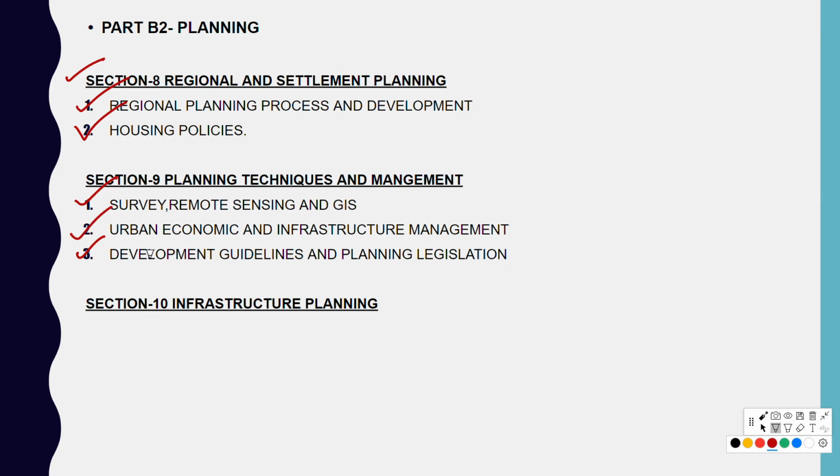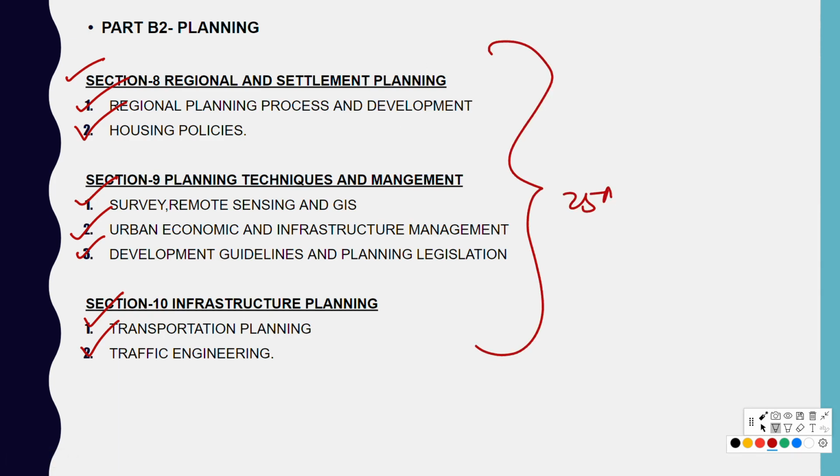Section 10, that's Infrastructure Planning. We have 2 important topics, Transportation Planning and Traffic Engineering. All this contains 25 marks and is optional. It means you can choose Part B2 or Part B1. So guys, Part B1 and Part B2 have nothing to do with your bachelor degree. If you are pursuing B.Arch or B.Plan or Civil Engineering, you are free to choose any of the parts.